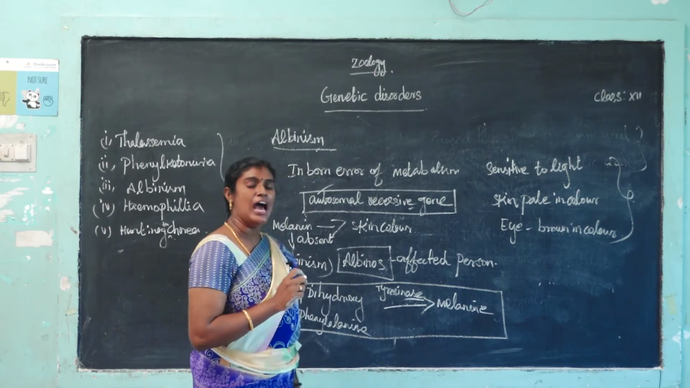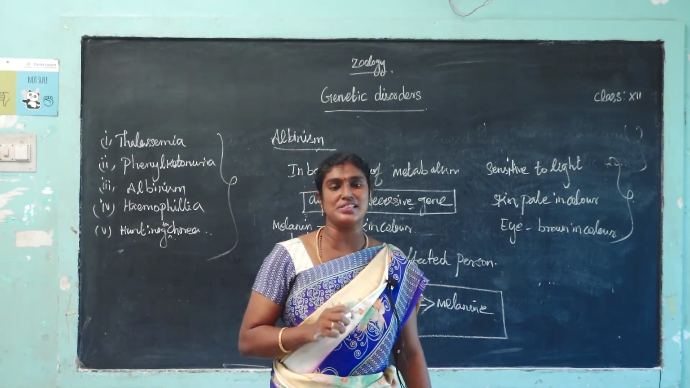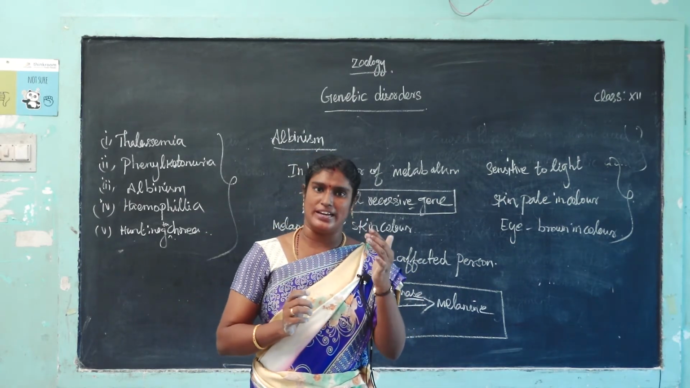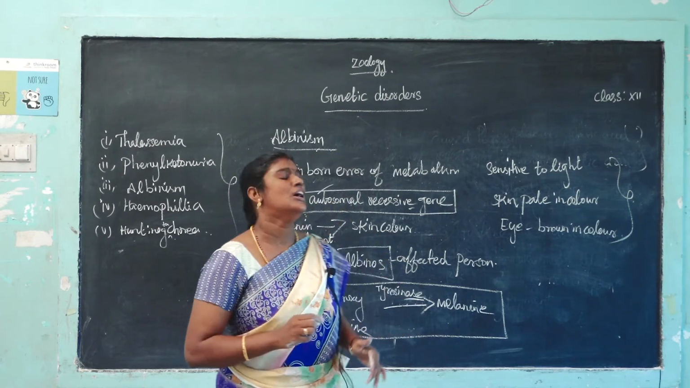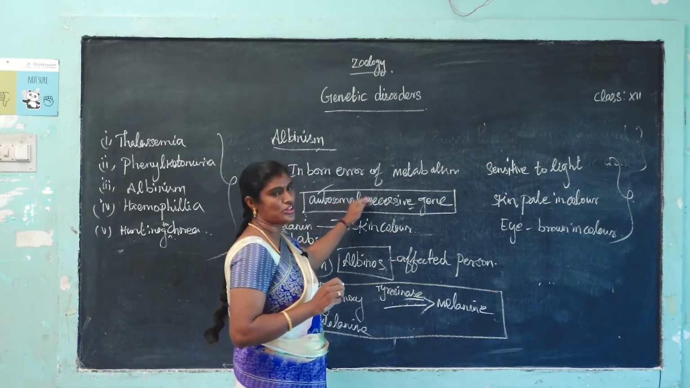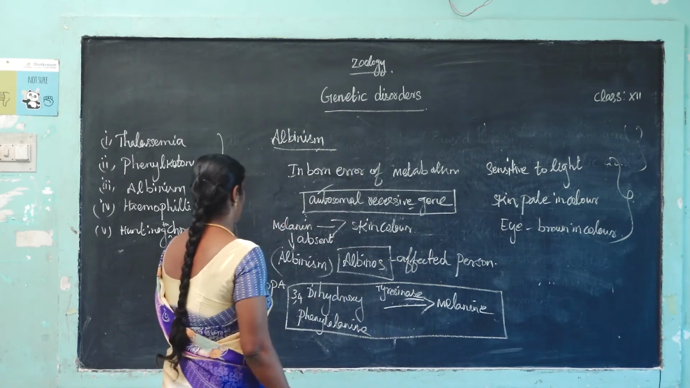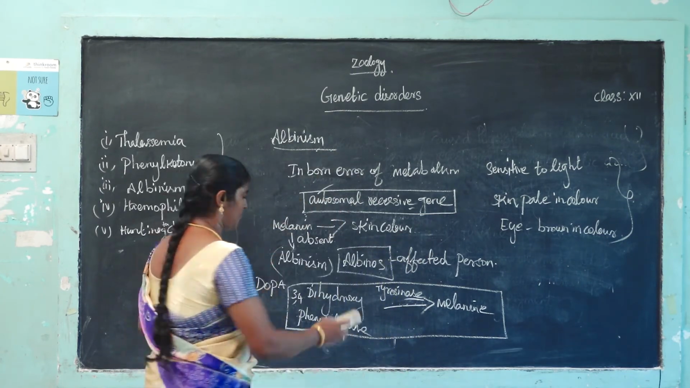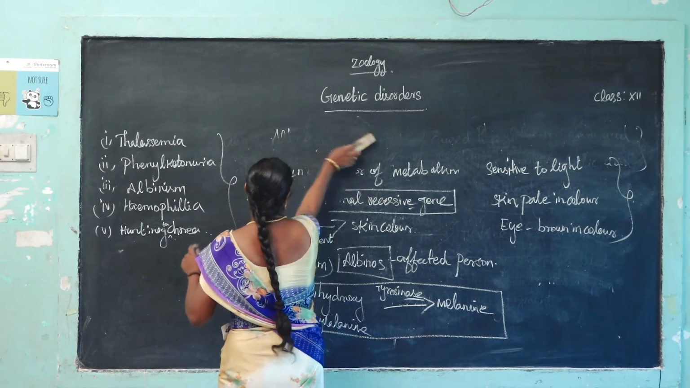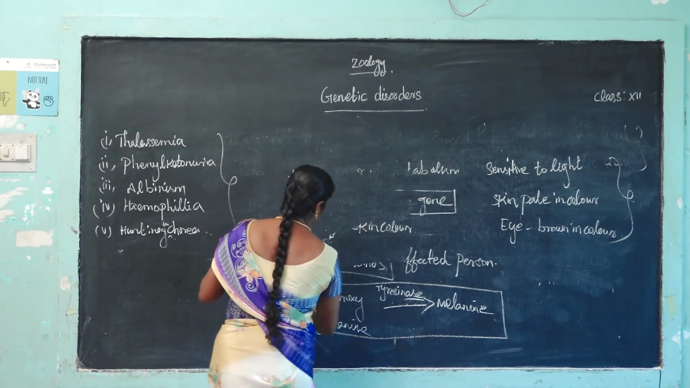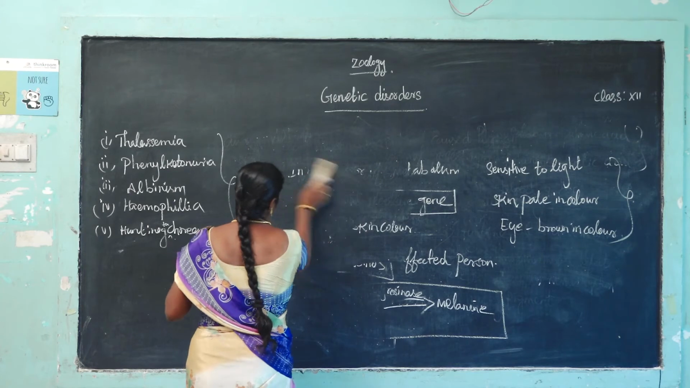The disease name is albinism. It is a hereditary disease. It is transferred from one generation to the next generation. Mainly it is caused by the autosomal recessive allele gene. So next disease name, Huntington chorea.